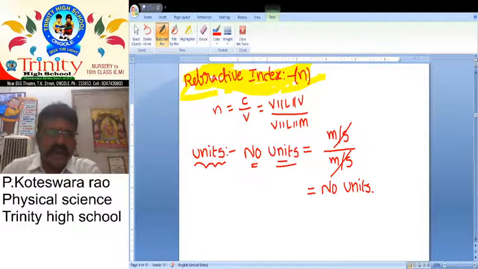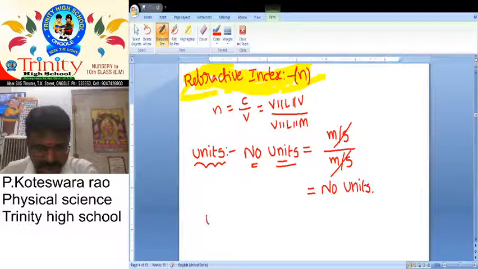Okay. Then what is the use of refractive index? General use.